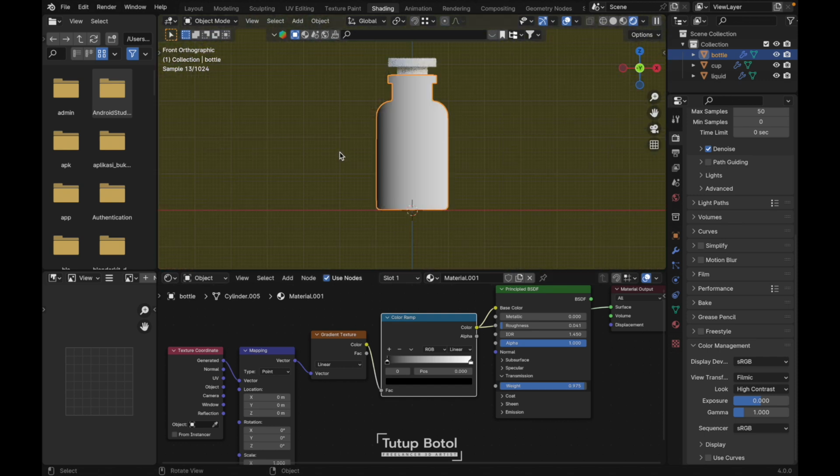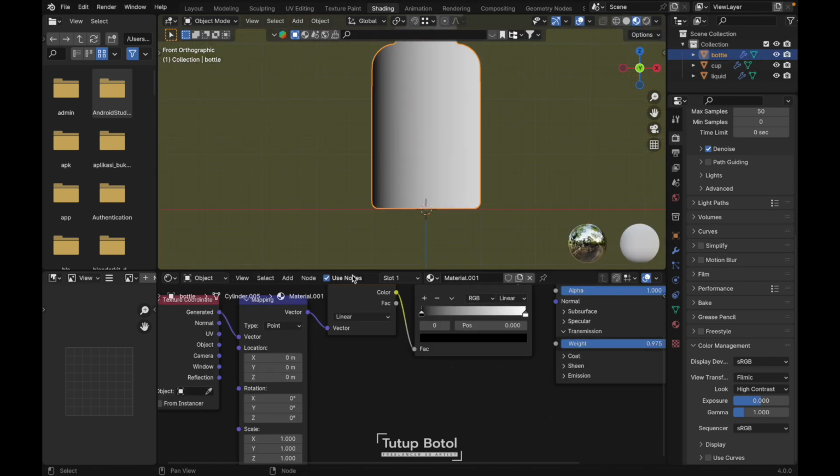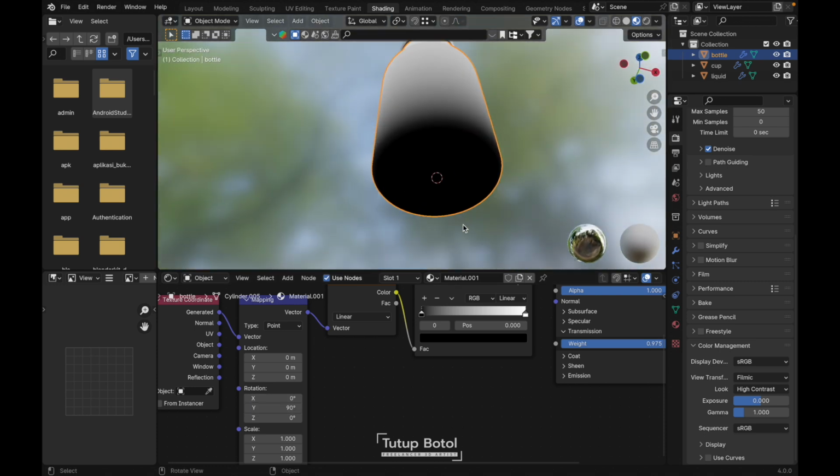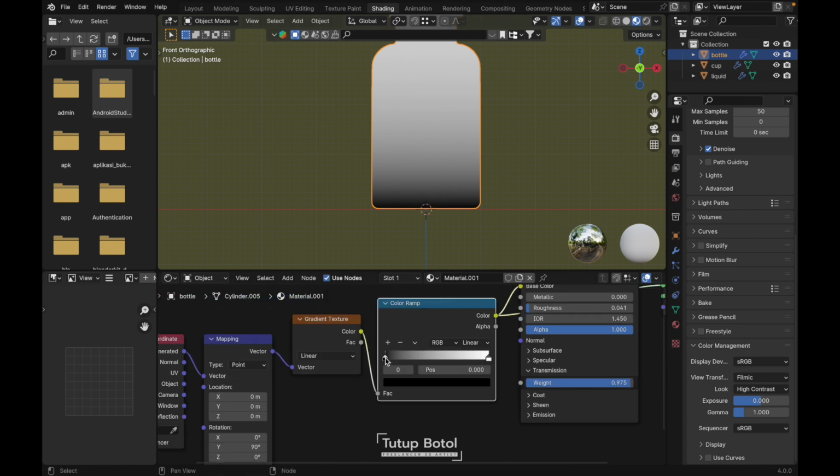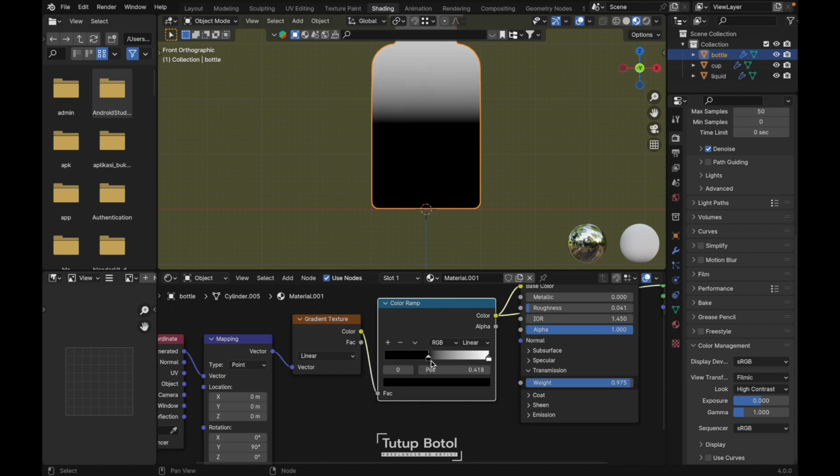We need to create the gradient from the bottom to the top. Let's change it to the material preview. Add the mapping node over here. Y rotation, change it to 90, just like this. So we will have a dark from the bottom. If we move this black color, it will create a gradient like this, maybe somewhere like this.